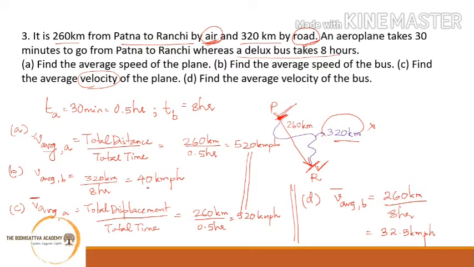So if you see, the average speed of bus and average velocity of bus are different. Why? Because the distance and displacement of the bus are different. However, for aeroplane the distance and displacement are the same, and hence average velocity and average speed are also the same.